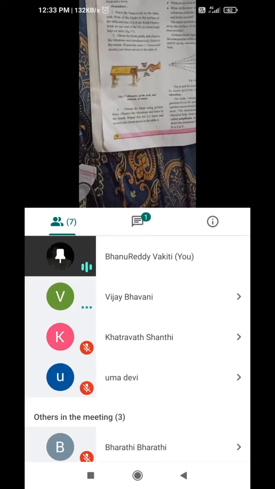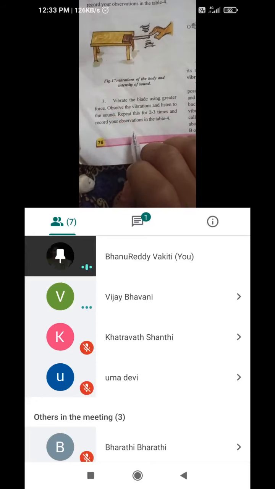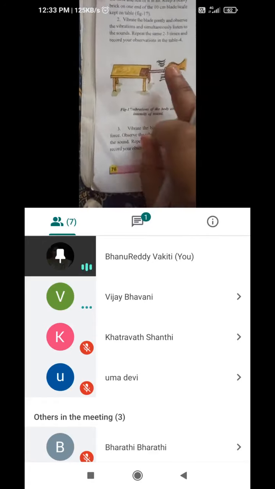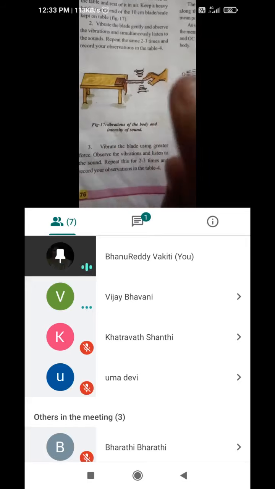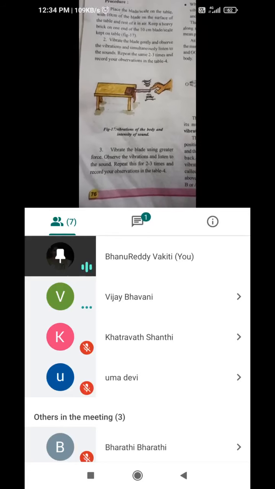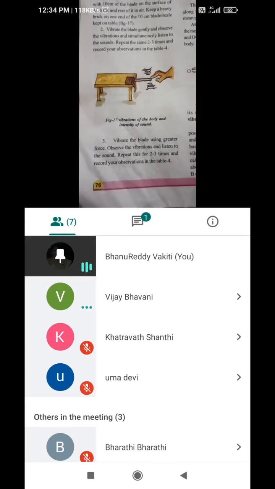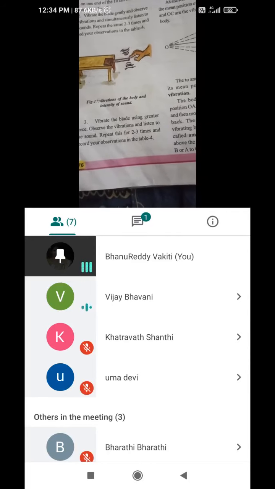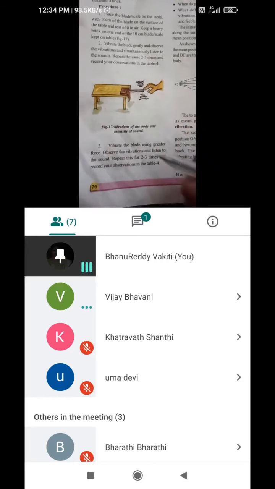So here, vibrate the blade using greater force. Yes, listen to the sound. Repeat these vibrations more forcefully with the help of a blade, like this. Take an iron scale or something and apply force on it. Then the surface of the table will vibrate at the same time, and the vibrations of the scale will produce sound at the same time.